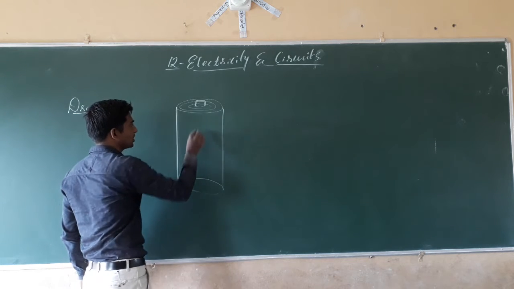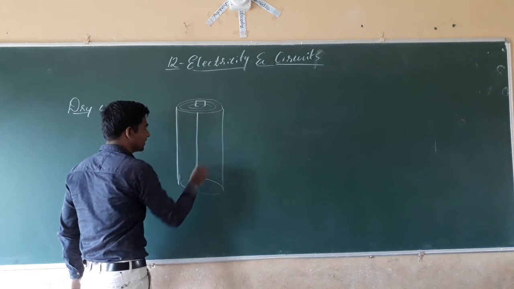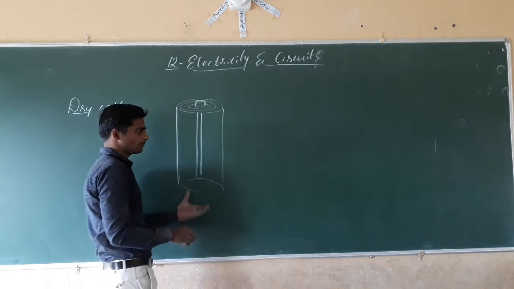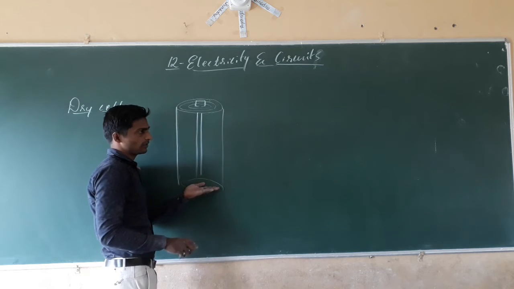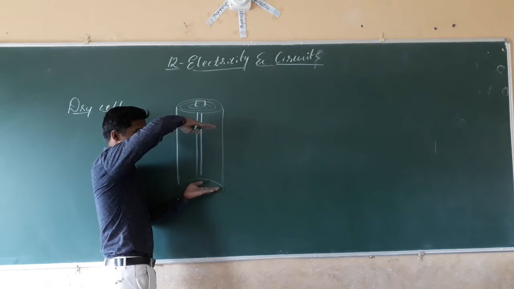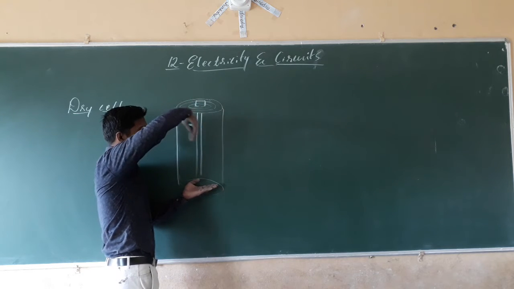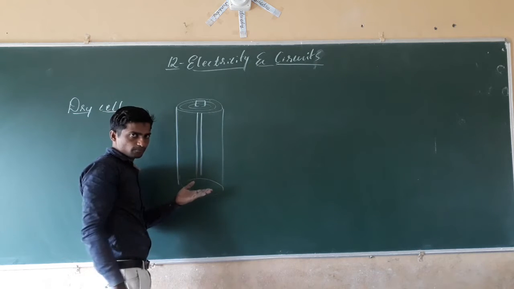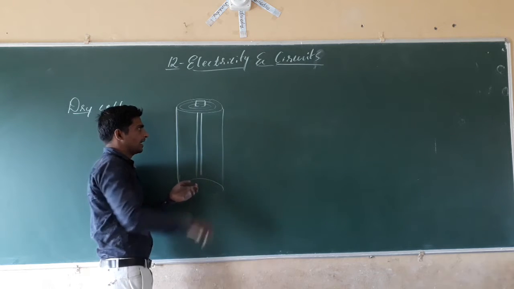Inside, a graphite rod is present, and below this there is a metal plate. A metal cap at the top, a metal plate, and it is wrapped with a metallic layer.